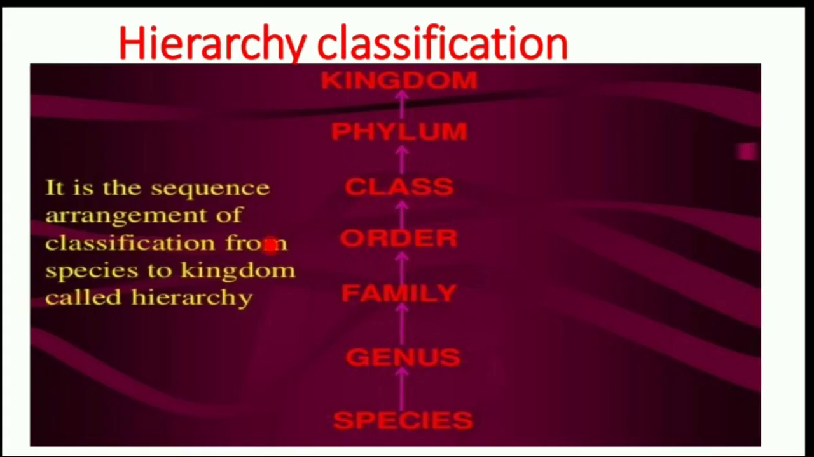Hierarchical classification is the arranging of various organisms into successive levels, either in an increasing order or decreasing order, from kingdom to species. Each level is called the taxonomic category. In this classification, kingdom is always ranked the highest, followed by the phylum, class, order, family, genus, and species. Each level is called the taxonomic category.